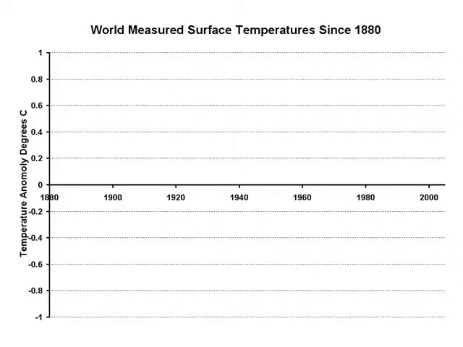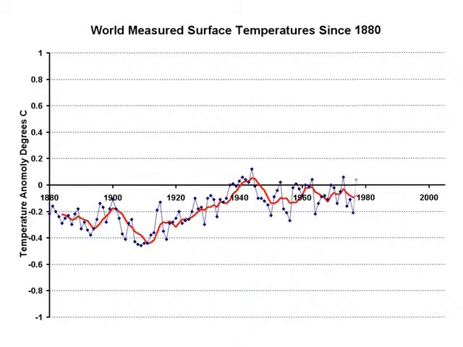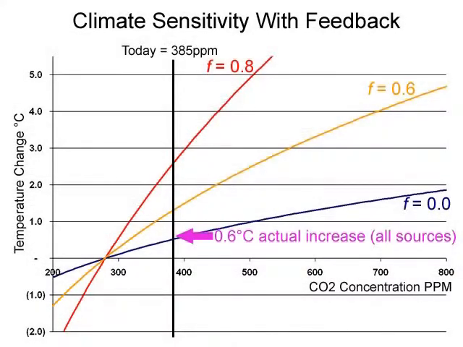Now let's compare this to history. This is what the surface temperature measurement record tells us for world temperatures over the last 125 years. We see a temperature increase of about 0.6 C. Now nobody's thermometer tells them how much of this 0.6 of a degree is from man's CO2 and how much is from other causes. The IPCC says that most of it is from man, others disagree. I will use the 0.6 number for now to avoid argument.